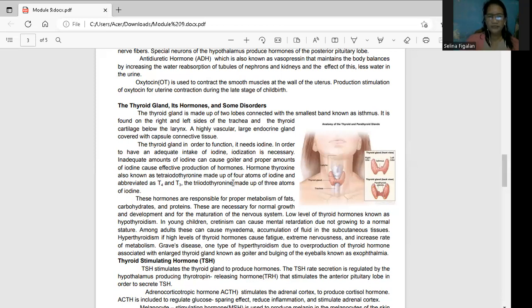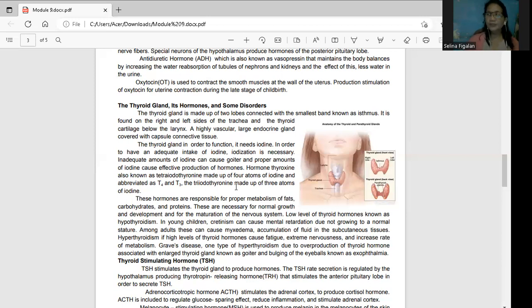Inadequate amount of iodine can cause goiter. So lumalaki dito because we lack iodine. Improper amounts of iodine cause ineffective production of hormones. So kailangan may sapat na iodine content natin sa thyroid gland in order to produce hormones. So your hormone which is produced by your thyroid gland is thyroxine, which is known as tetraiodothyronine, made up of 4 atoms. So pag 4 atoms of iodine, that is your T4. Pag 3 atoms naman, that is your triiodothyronine, which is your T3.